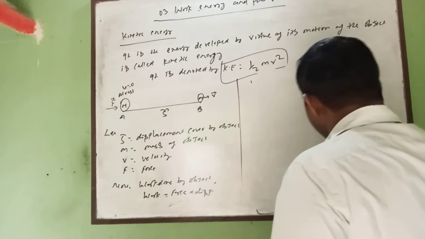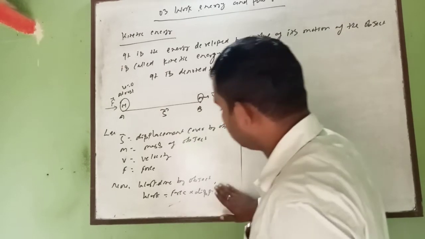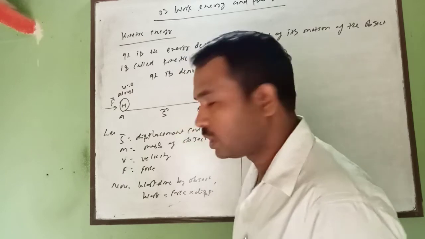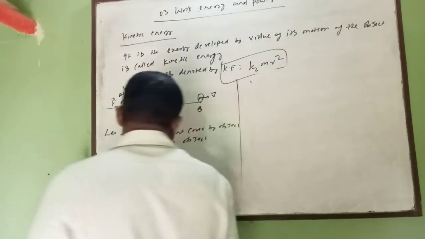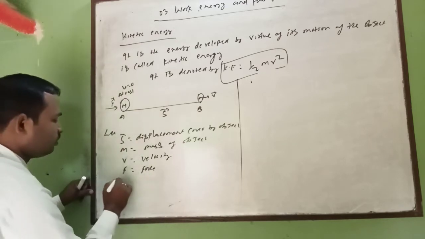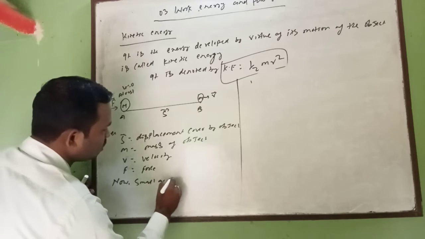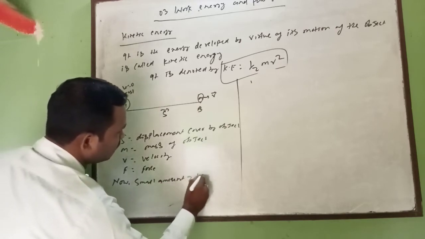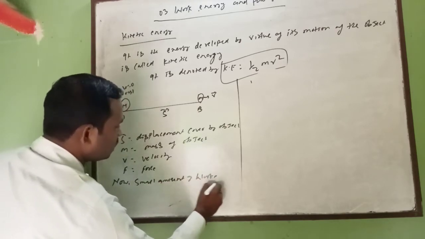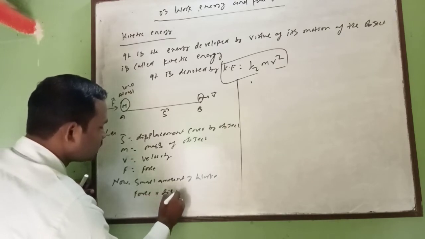Now you see, if you take the other method, then you take the work done equal to a small amount of work done. What is the work done? Force into displacement. Same you will take.